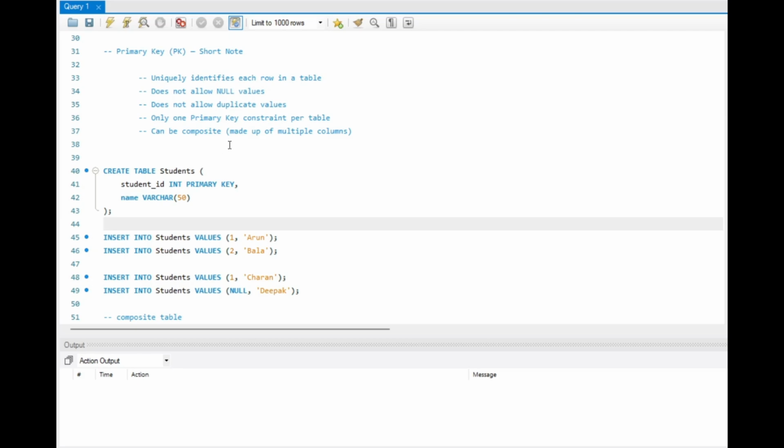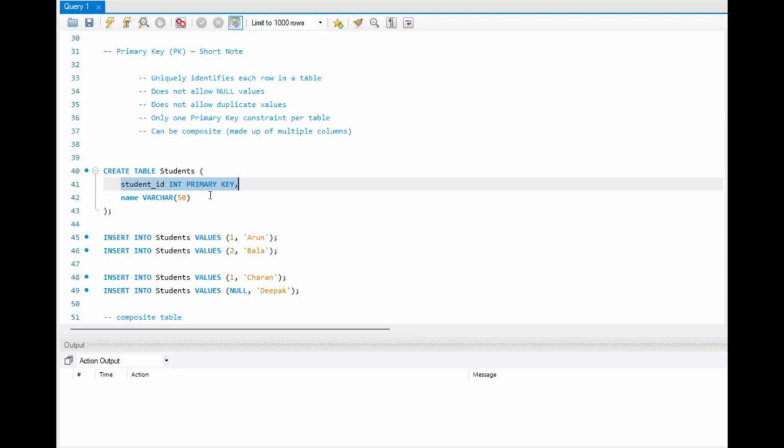According to each scenario we will identify which is the primary key, and we will mark it as primary key while creating the table, right? So here in students we will assign the student ID or roll number as the primary key.